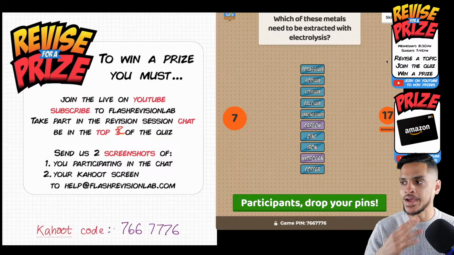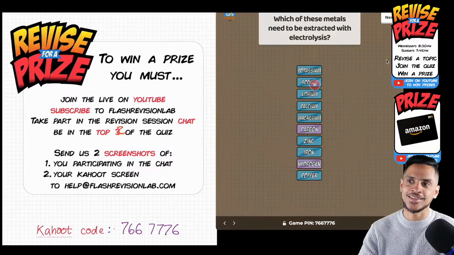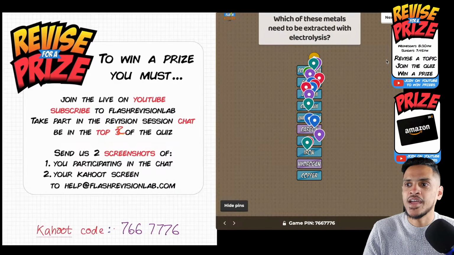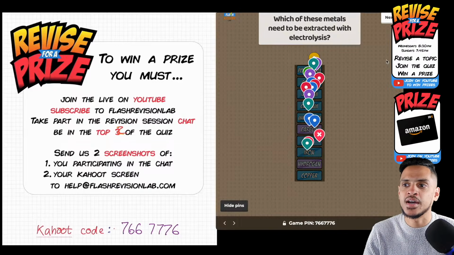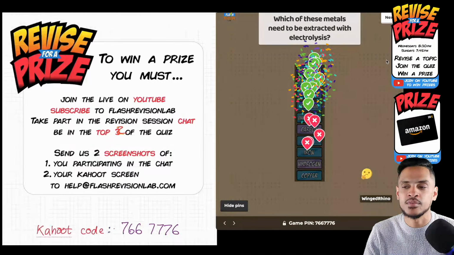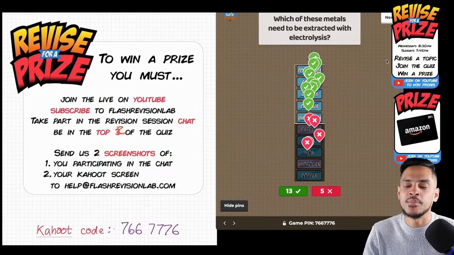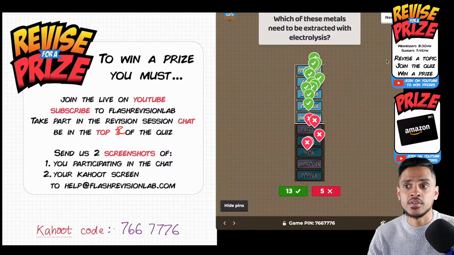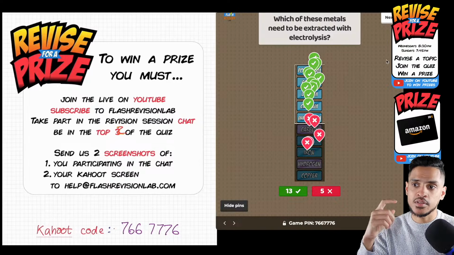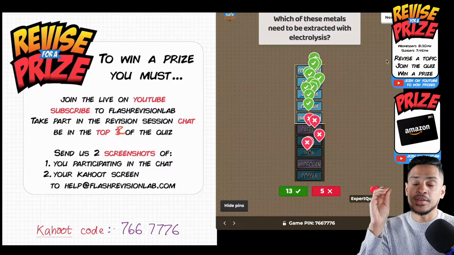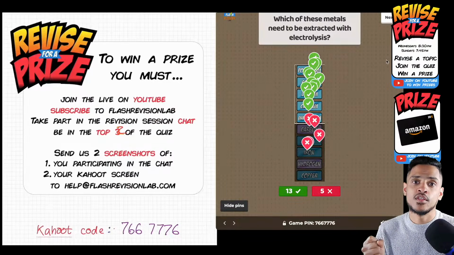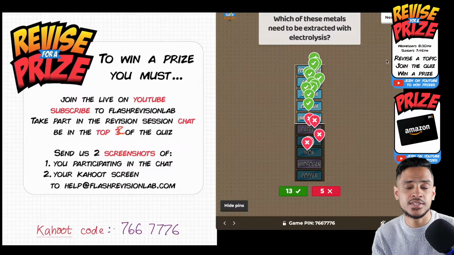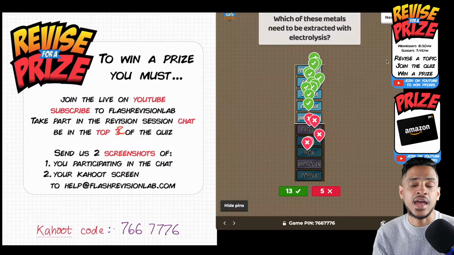Ashton's phone's bugged out. Unlucky, unlucky. Anything above carbon, guys. Carbon can't be extracted, it's not a metal. The ones above carbon, 13 of you got that right. It's the ones that can't be reduced with carbon. So all the ones below carbon, so the iron, the zinc, the copper, can be reduced because you can remove the oxygen from it. But electrolysis needs to be used for the elements that are more reactive than carbon.